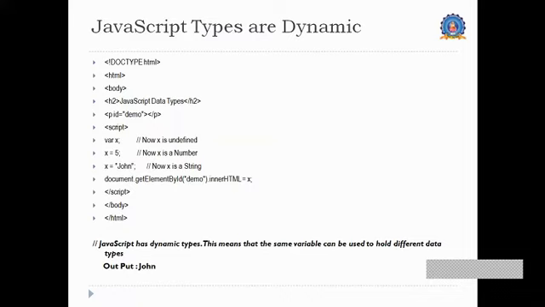The client-side program is basically an HTML program. So HTML program basically runs with the help of our browser, with the .html extension, and through that.